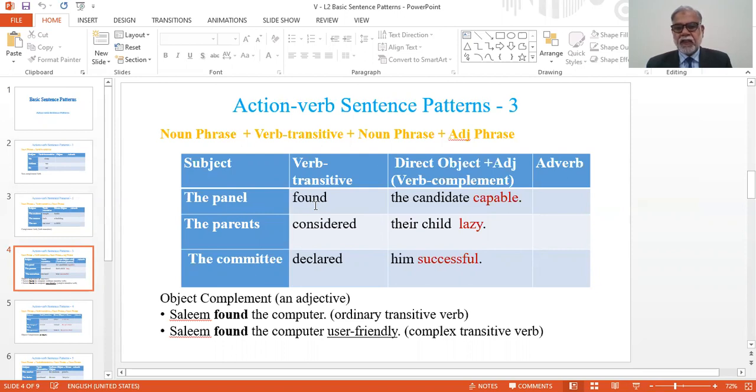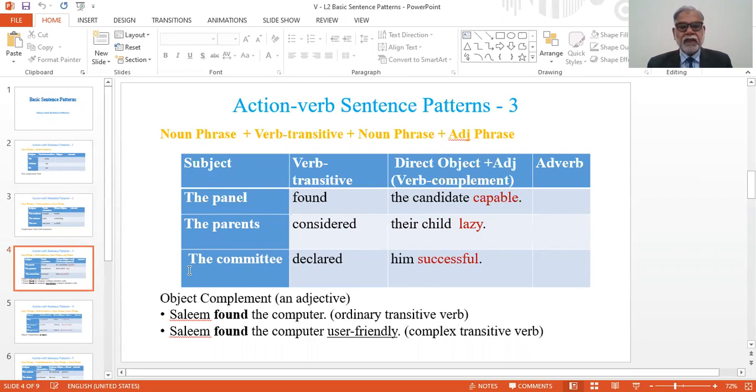Verb transitive means it requires object, and then the candidate is object, capable is object complement. Second example, the parents considered their child lazy. The parents is subject, considered verb, their child direct object, and lazy is object complement.